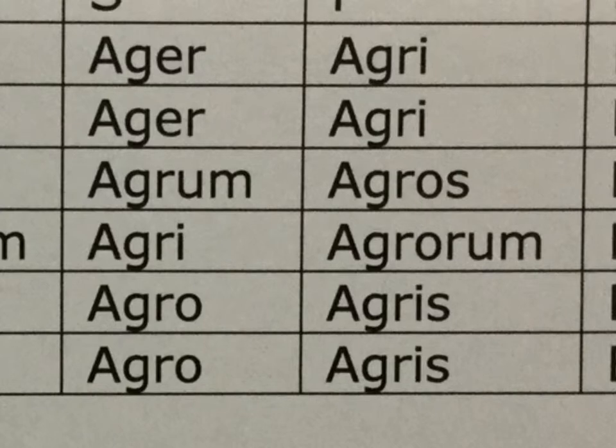Just remember that some of them lose their e. You will know which ones lose their e when you look them up in a dictionary, because you get the nominative form, ager, and the genitive form, agri, in the dictionary. And so if the genitive form doesn't have the e, you know that it drops its e. So ager, field, ager in the vocative, agrum, agri, agro, agro, agri, agri, agros, agrorum, agris.